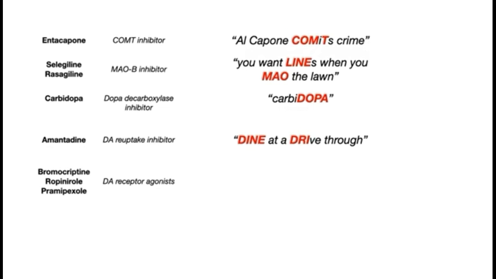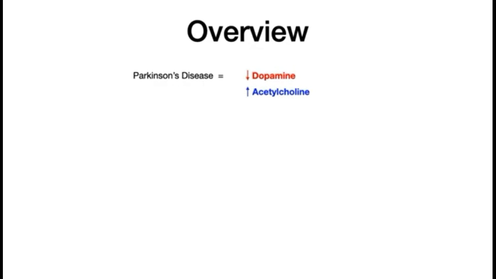So next we will see the drugs, their mechanism of action and adverse effects. The first drug is bromocriptine. Its mechanism of action is D1 and D2 agonist action, and its adverse effects are vomiting, hallucination and hypotension. The next drugs are ropinirole and pramipexole. Their mechanism of action is D2 agonist action, and the adverse effects include nausea, hallucination and hypotension.